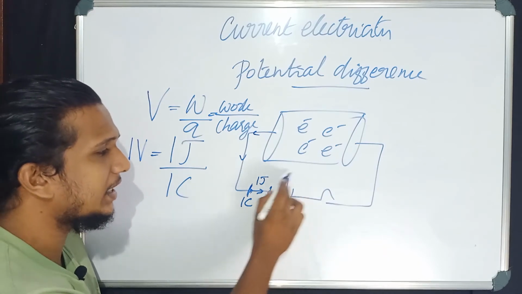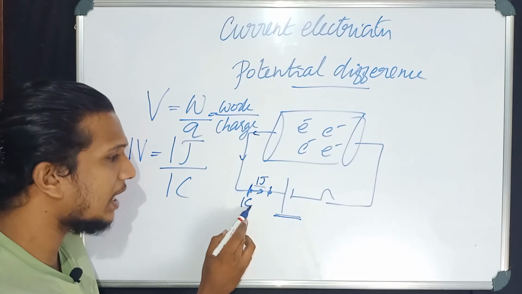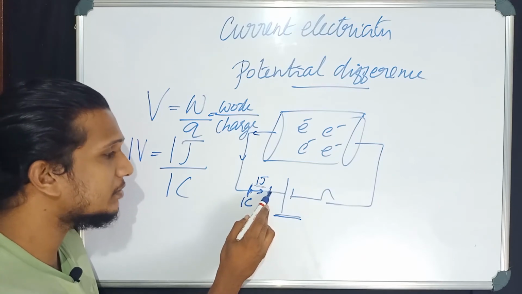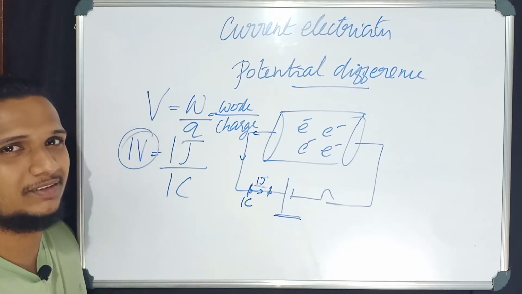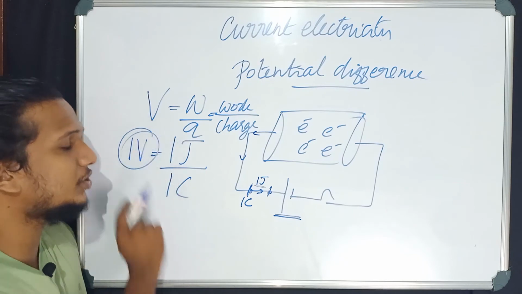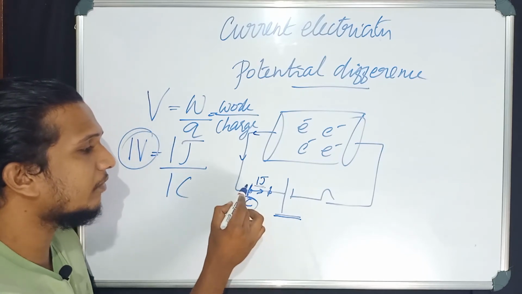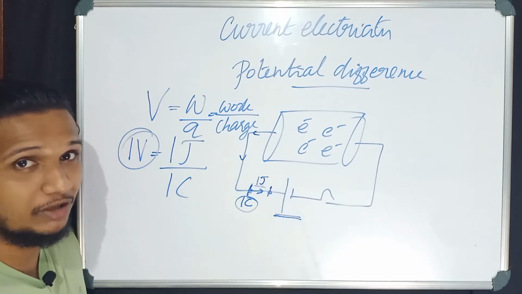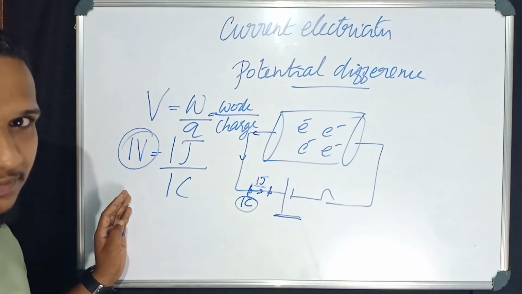If a battery is doing 1 joule work to move 1 coulomb charge from one point to another, the potential difference between those 2 points is said to be 1 volt. Simple. What is meant by 1 volt potential? If the work done to move 1 coulomb charge from one point to another is 1 joule, potential difference between these 2 points is said to be 1 volt.